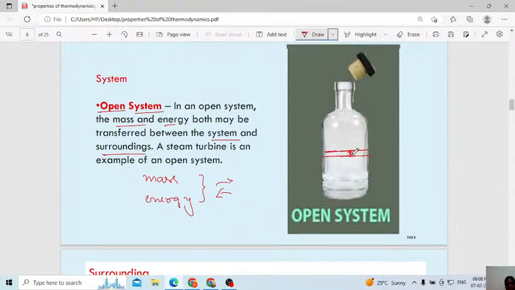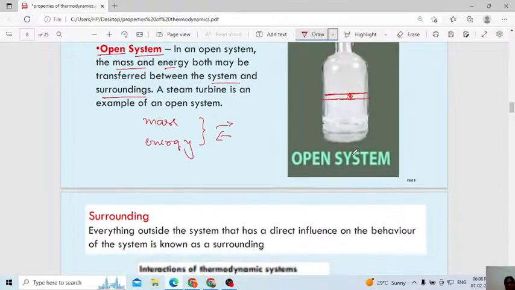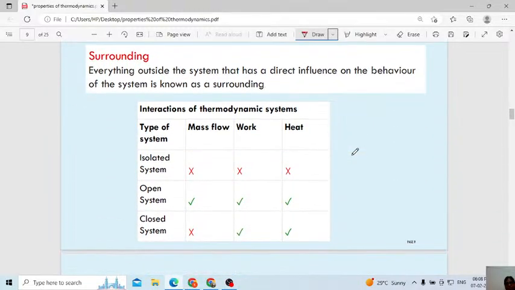Understood everyone what is meant by isolated system, closed system and open system. Here I included one more. Surrounding means everything outside the system that has a direct influence on the behavior of the system is known as the surrounding. Everything, the environment. If you are doing any experiment, even the temperature will play an important role. Our surrounding environment, everything matters.